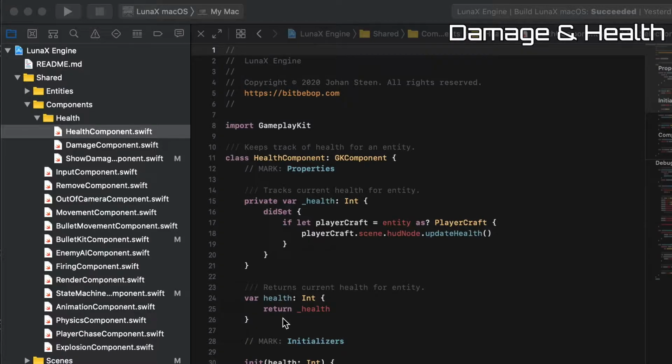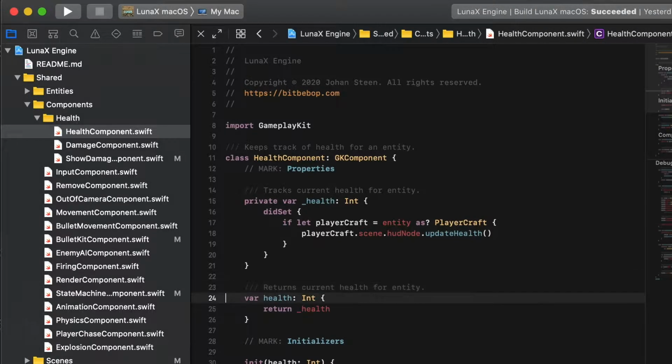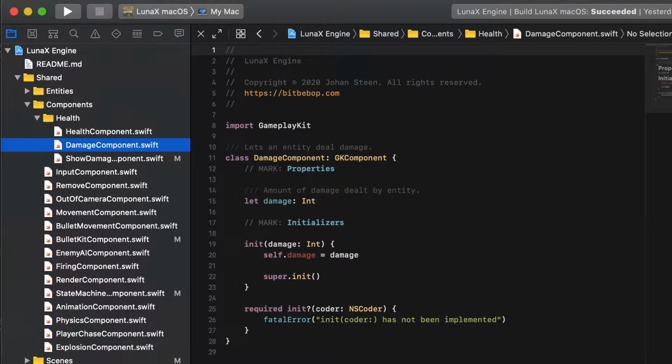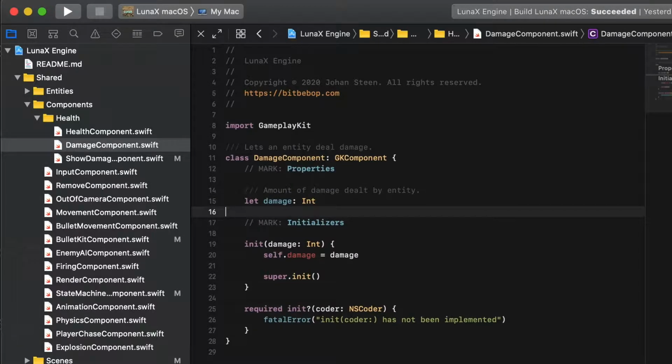Now, every entity has a health value, so they don't just immediately die when they're hit. Every entity also has a damage value, how much damage it deals to other entities, which allows for having different strengths for different bullet types.